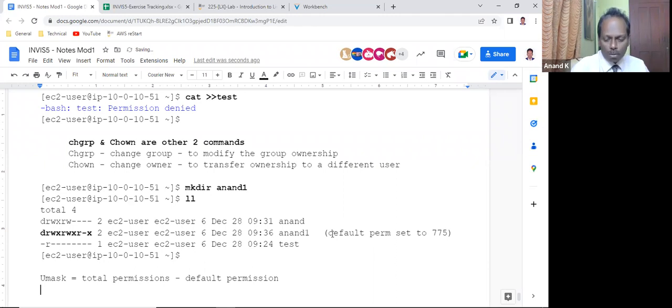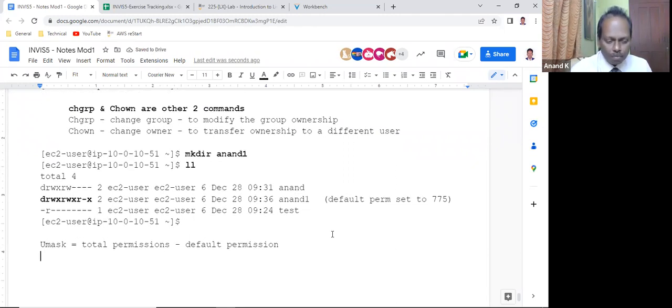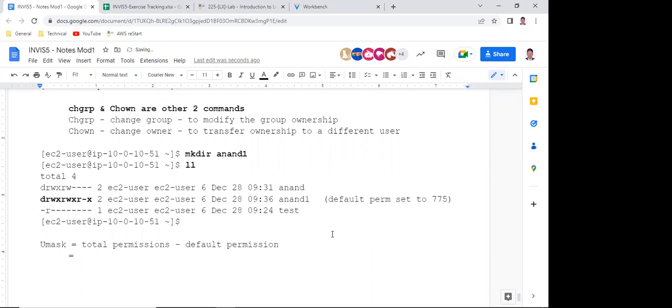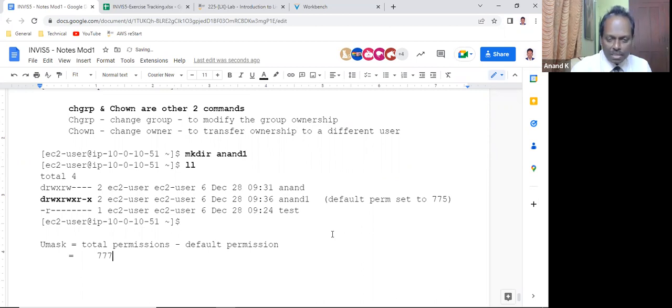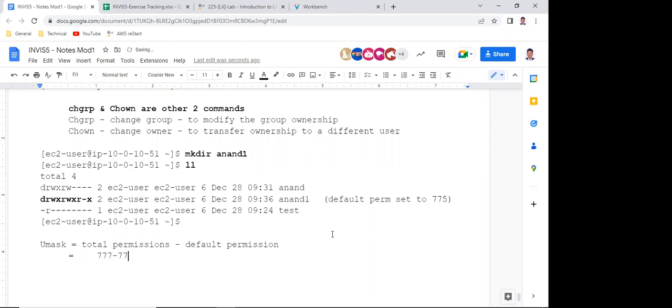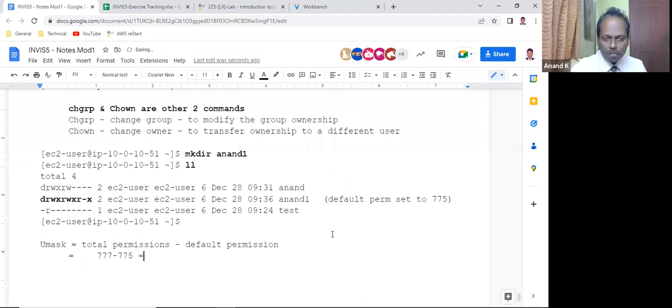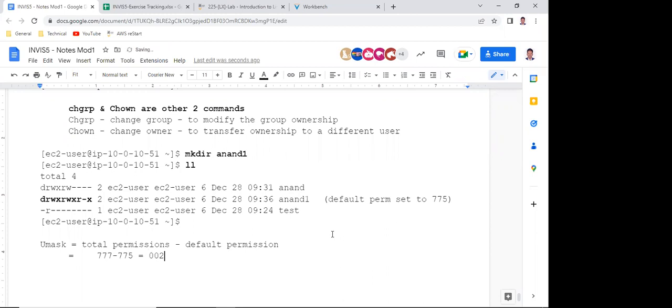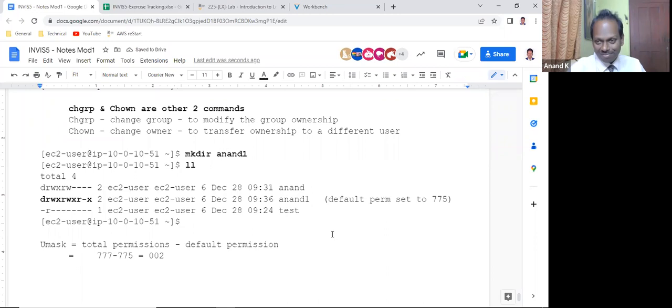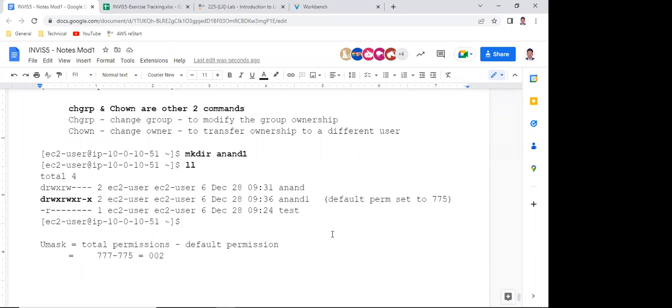So now, what is the value of umask here? Total permission is 777. 777 minus the default permission 775 is equal to 002. Right? Yes or no? Yes, sir.